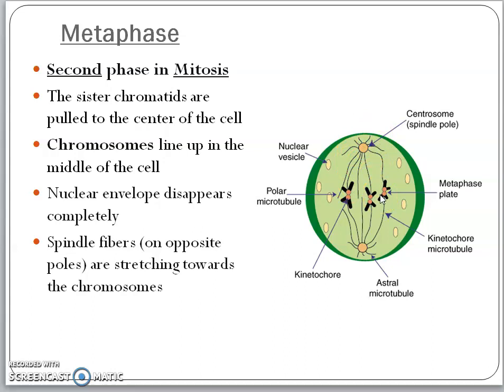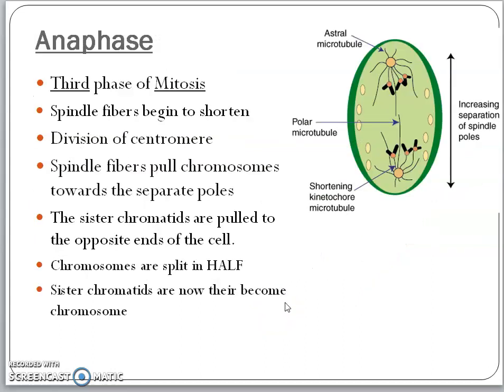So the chromosomes are at the equatorial plane, and the nuclear membrane has completely disappeared. The spindle apparatus grows from the two poles to the kinetochore, and the spindle fibers are of two types. Some fibers connect one centrosome to another, one pole to pole. They are called non-chromosomal fibers or continuous fibers. Some will connect to the centromere of a chromosome. They are called centromere fibers, or chromosomal fibers. So this is the metaphase.